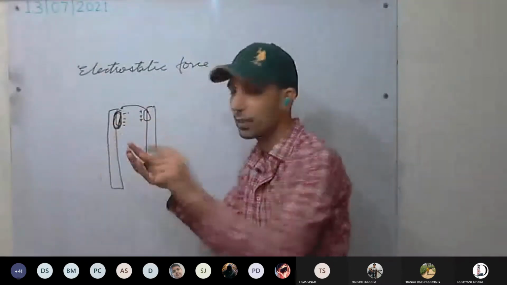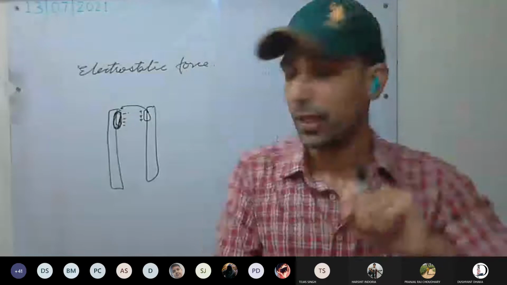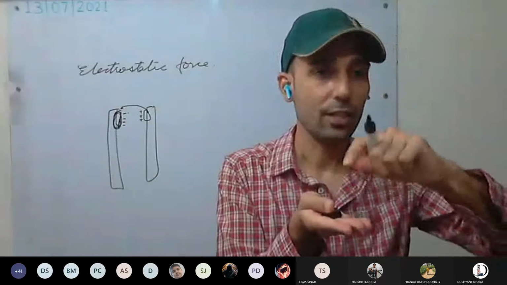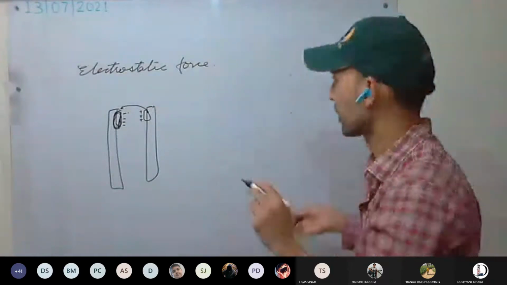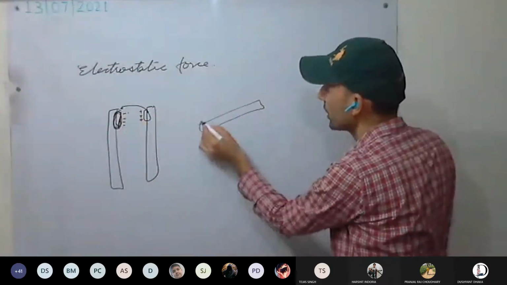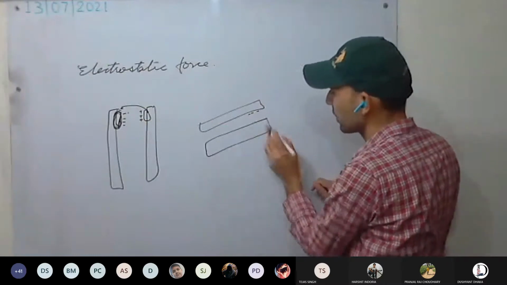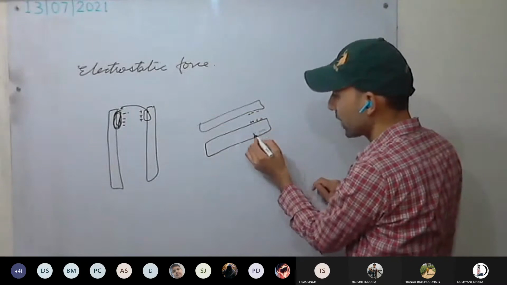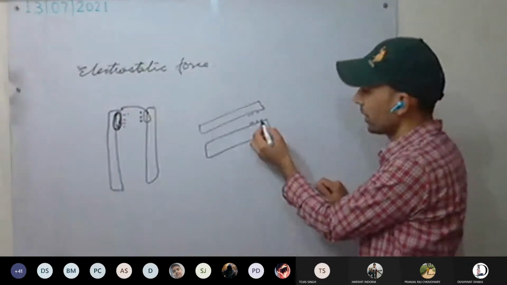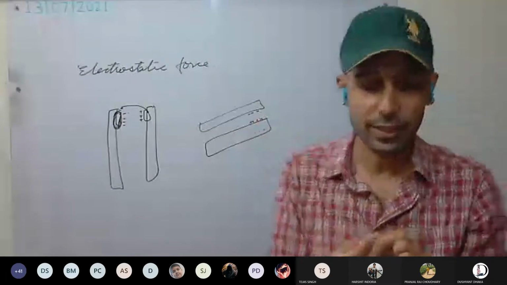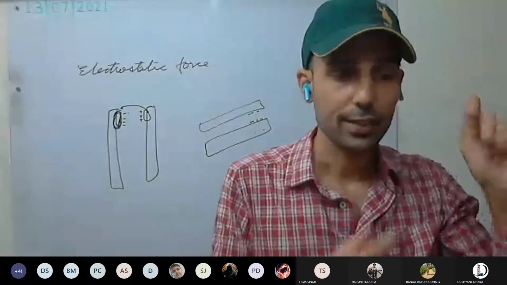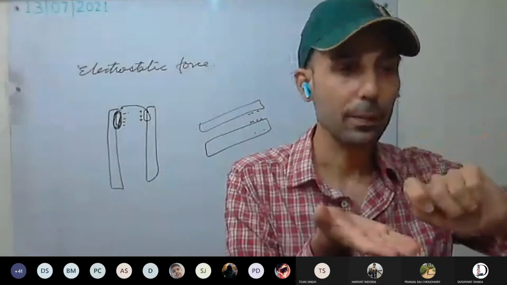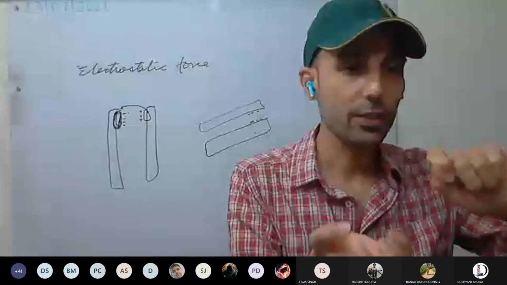So when you bring it closer to any other insulator, what will happen? It is negatively charged, so in that other insulator, at that place, positive charge will be induced, and the negative charge will be somewhere far away. Now both get charged, both get attracted. The same happens with, for example, a scale you took. Rub it on the hair, transfer of electrons takes place. Now as you bring it to paper bits, charge is induced in these paper bits and they attract.